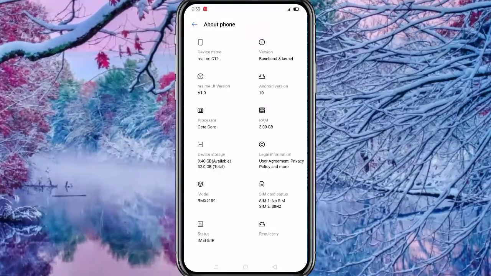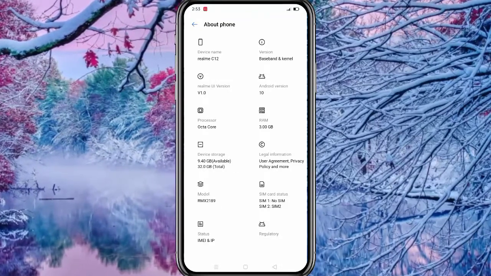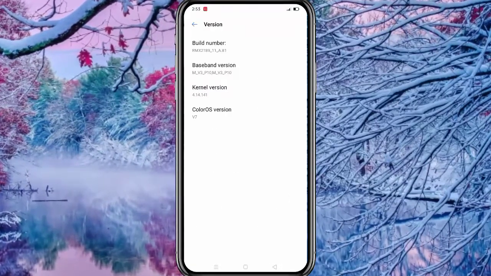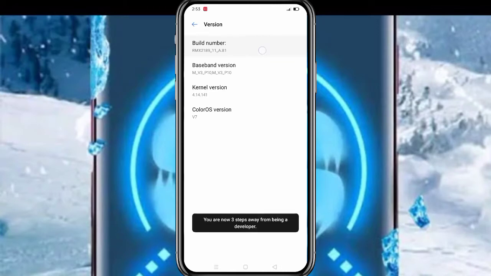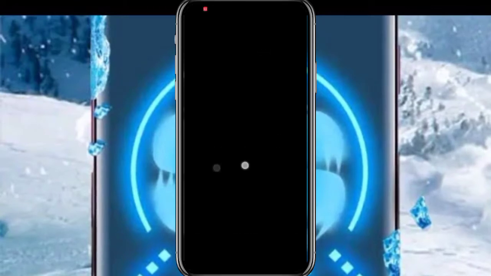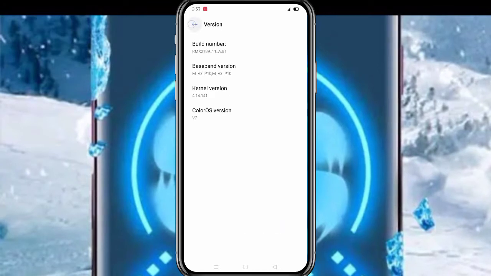If you do not see build number, go to search all option and you can see an option like build number. Then click here 10 times. I click here build number and then give your phone password. After that, you can see at the bottom that you are now a developer.